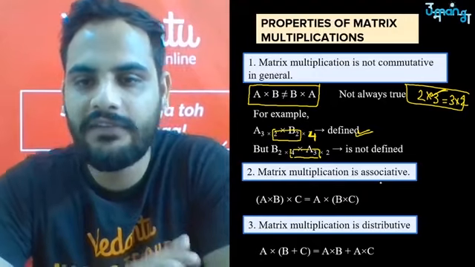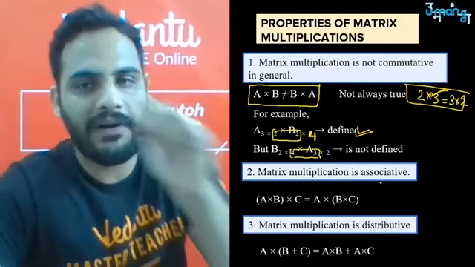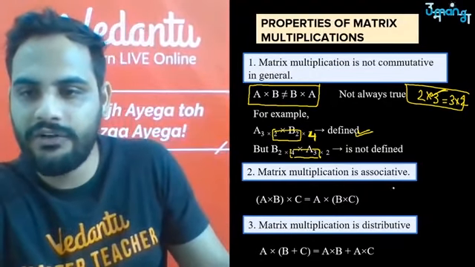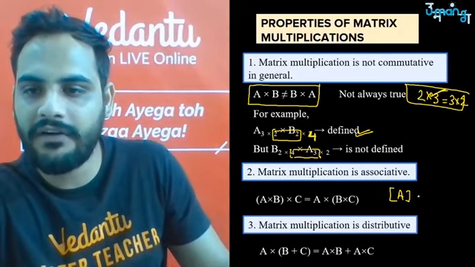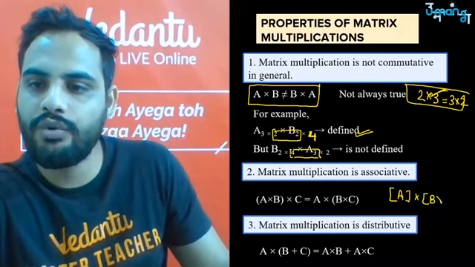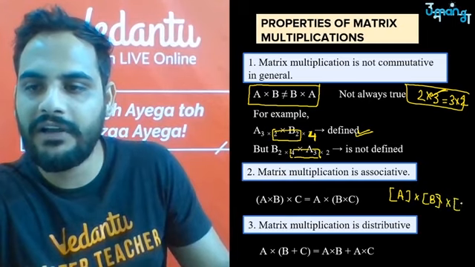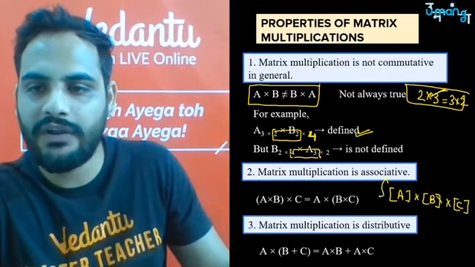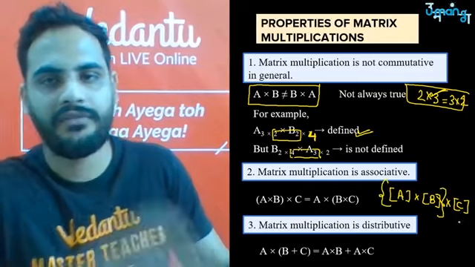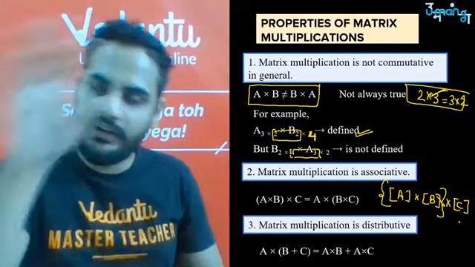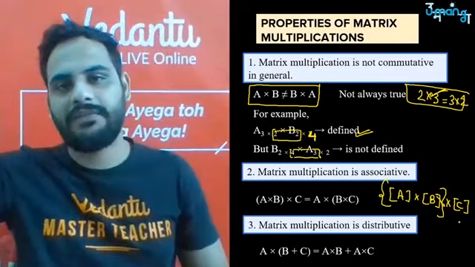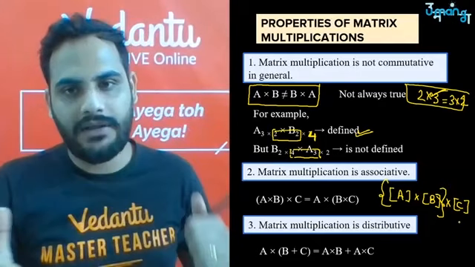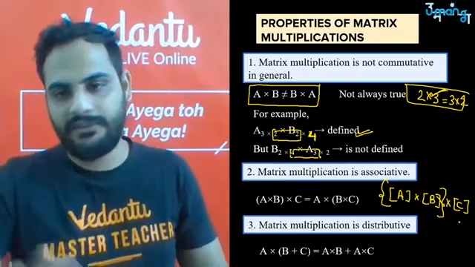Matrix multiplication is associative. That means if I tell you to multiply any three matrices, you can do it like the multiplication of numbers. You can start with multiplying any two matrices first. Once you multiply those two, then multiply the result with the third matrix. That can be done provided that multiplication is possible.